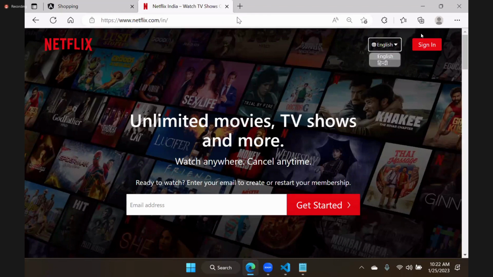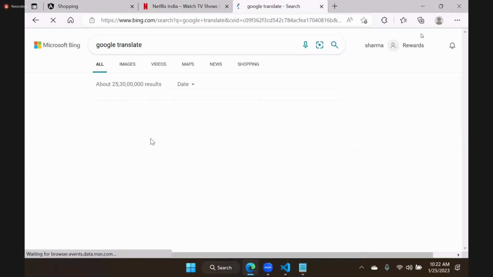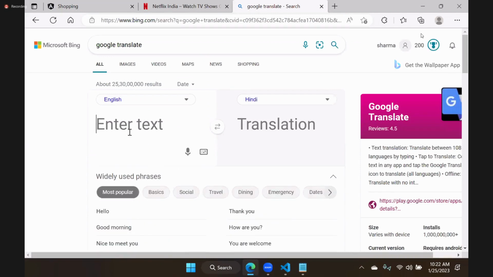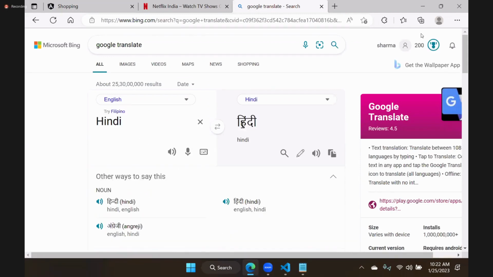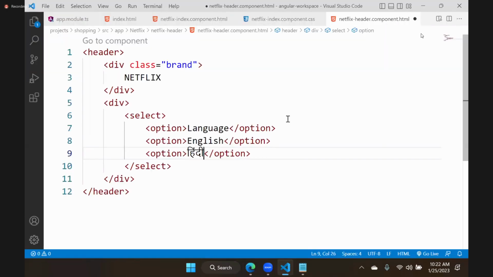Then I will do one thing. I will put Google Translate. In Google Translate, my source language is English. Target language is Hindi. Copy that Hindi word and we can paste here. That means we have a drop down with that, right? We will have two languages defined here. But remember, actually it has an icon, but we can't put that in HTML drop downs.